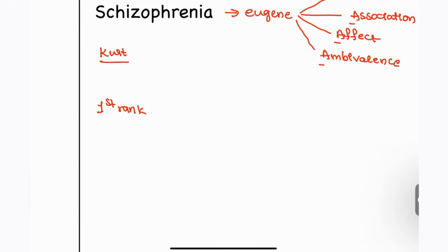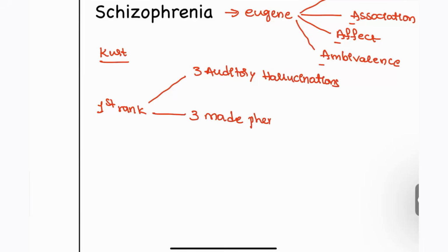In the first rank symptoms, everything will be associated with three. For example, three types of auditory hallucinations, and next, three made phenomena that are present. And another is the three thought phenomena, like thought insertion, that is also seen in this patient.